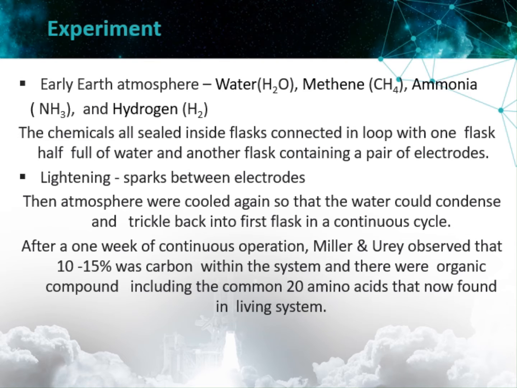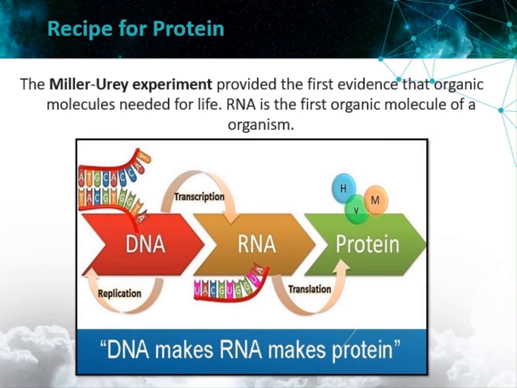Miller and Urey observed that 10 to 15% was carbon in the system. And there were organic compounds including the common 20 amino acids that are now found in living systems. Recipe for protein. The Miller-Urey experiment provided the first evidence that organic molecules needed for life could form. RNA is the organic molecule of an organism. DNA undergoes self-replication and then transforms to RNA, which finally forms the protein.